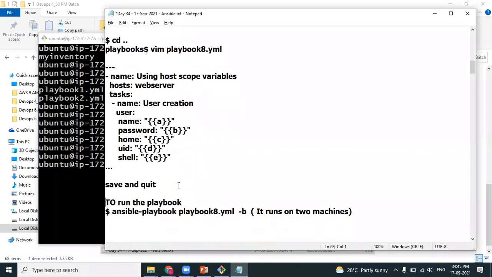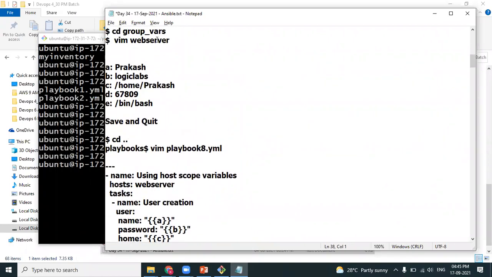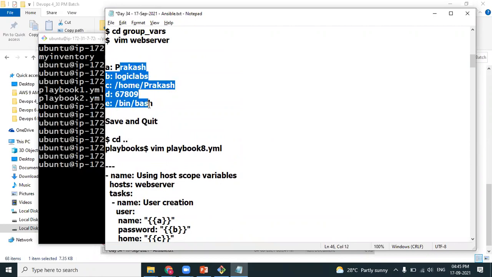But here, look at the way I'm running the playbook. Did I pass any values? No. From where does it pick up the values? It will pick up from the inventory file which we created there. What is the name of the file which you have created? This is exactly the same name, web server. Yes, exactly. So it picks up the values from this particular location.